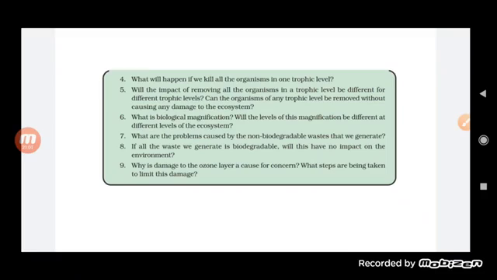The situation is far better than with non-biodegradable waste, which cannot be decomposed, but the microorganisms, the decomposers, also need time. So we cannot say there is no impact, but as compared to non-biodegradable waste, it will have less impact on the environment. Okay, so this is how we can end the chapter.